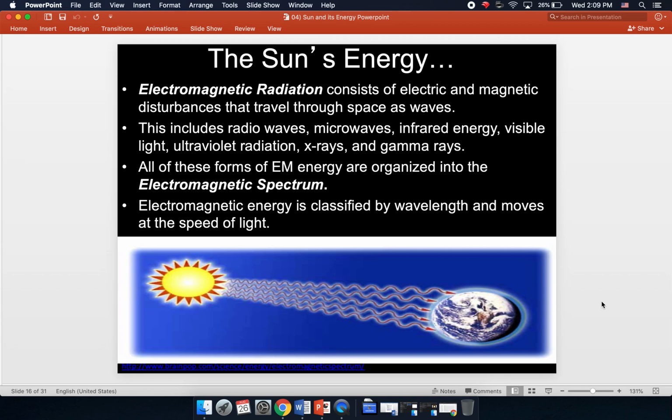Okay, this is our second lesson on the sun and its energy, and this one focuses on electromagnetic radiation, which are electric and magnetic disturbances that travel through space as waves. This includes radio waves, microwaves, infrared energy, visible light, ultraviolet radiation, X-rays, and gamma rays. All these forms of radiation are produced by the sun, and we organize all of them into what we call the electromagnetic spectrum.